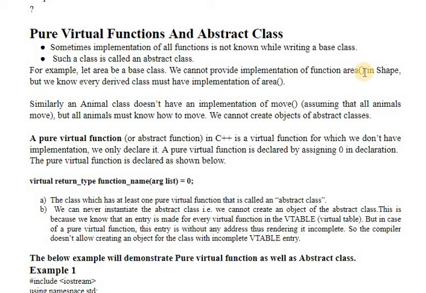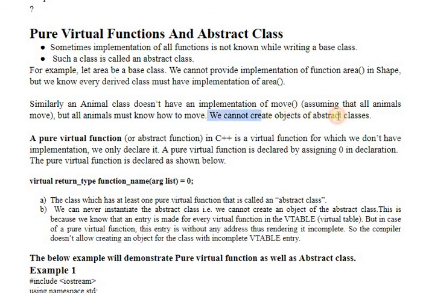If we have a square as the derived class, then it will calculate the area by applying its own logic, by multiplying its sides. Consider the example of animal also. The animal class does not have the implementation of move. Move can be made a function, assuming that all animals can move, but the animals must know how to move. So we cannot create objects of abstract classes.